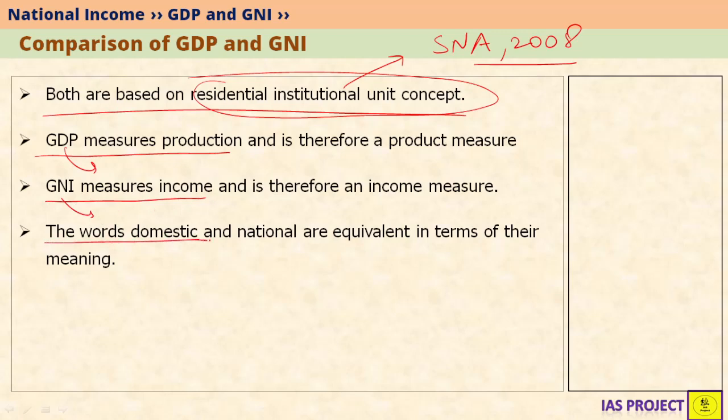The words domestic and national are equivalent. So here we may use GDP domestic, GNI national. Does not matter. What is important is this is product, which means it is a production method. This is income, which means it is an income method. Gross is same in both. So the words domestic and national are equivalent in terms of their meaning.